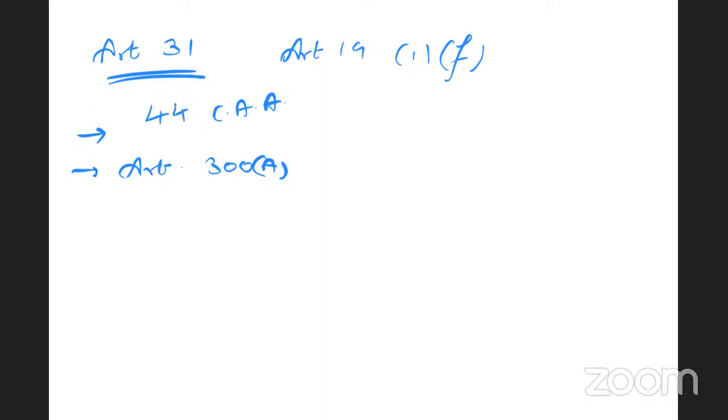Then Article 31B was introduced by the 24th Constitutional Amendment Act 1971. It has created the Ninth Schedule to the Constitution. What is the Ninth Schedule? Whatever laws are framed under the Ninth Schedule are saved from judicial review. So that was the procedure then. Later on, it changed.